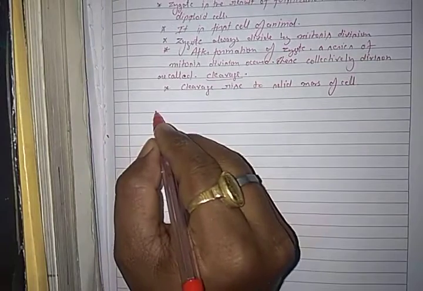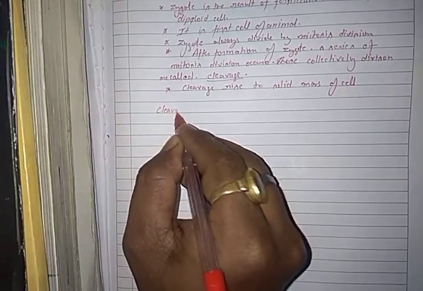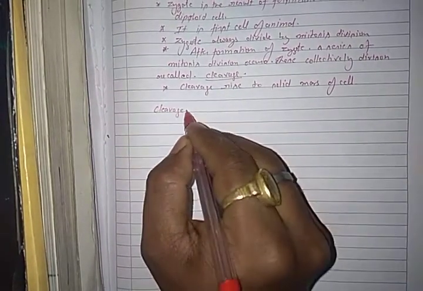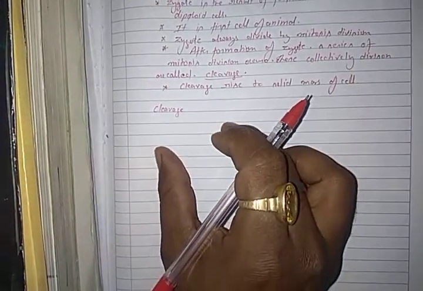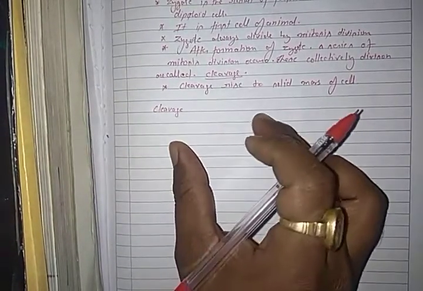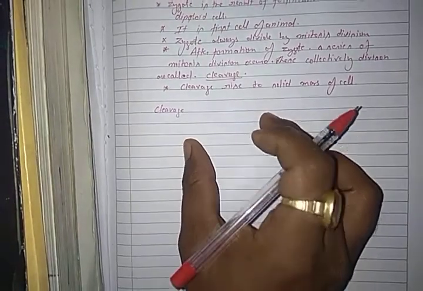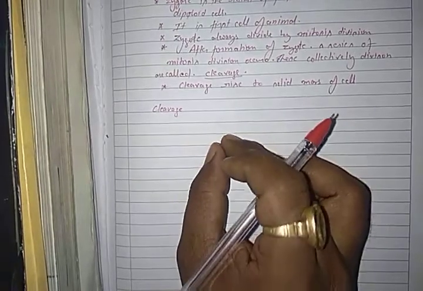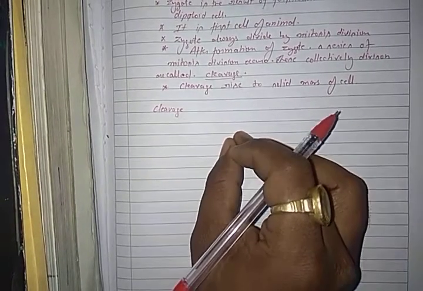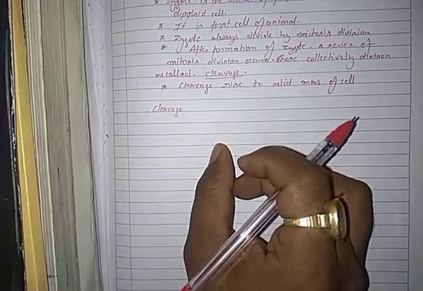Now, cleavage in the human zygote. The zygote divides by mitosis division, by irregular division.